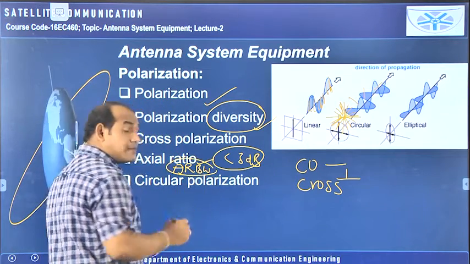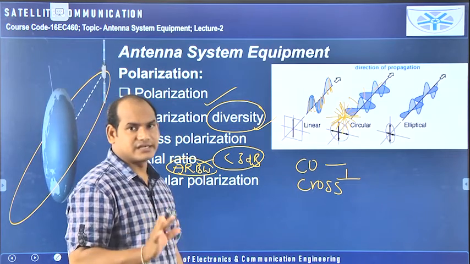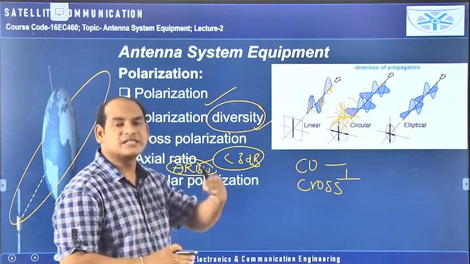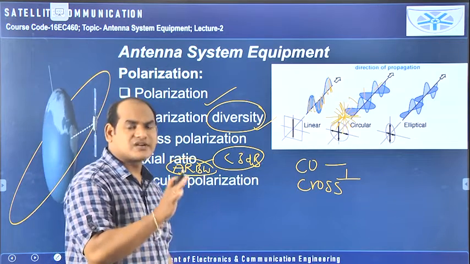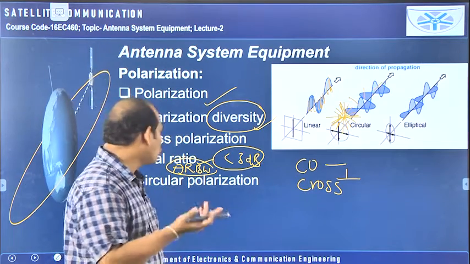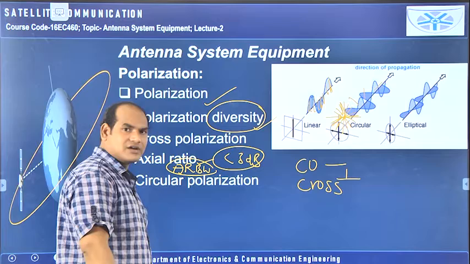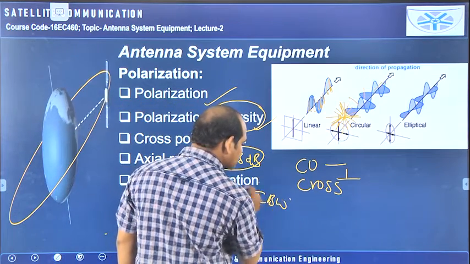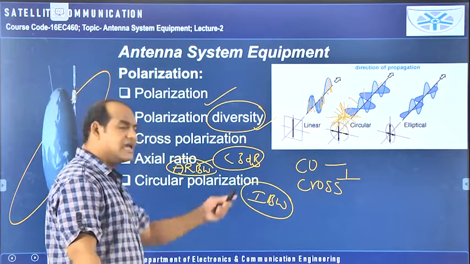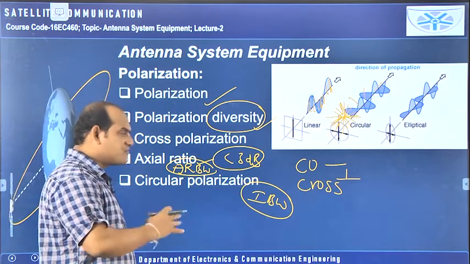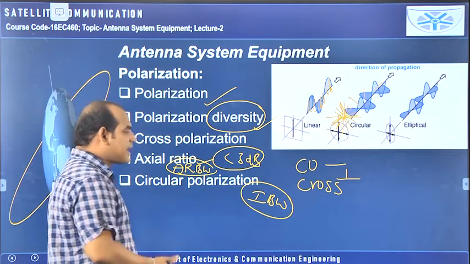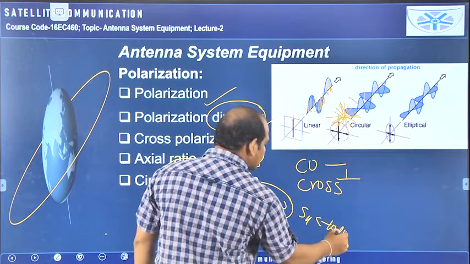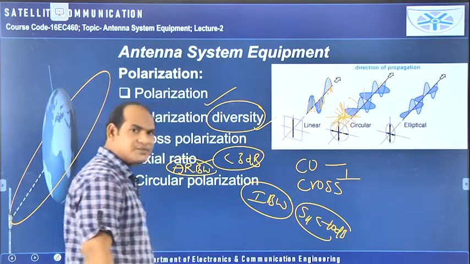For antennas, the bandwidth is defined differently. The bandwidth of the antenna is defined based upon the application. If you don't have circular polarization in your antenna, you no need to define this axial ratio bandwidth. But for every antenna, impedance bandwidth is defined, that must be less than minus 10 dB. The range of frequencies over which the S11 plot is less than minus 10 dB, then we can say that particular range of frequencies is impedance bandwidth.